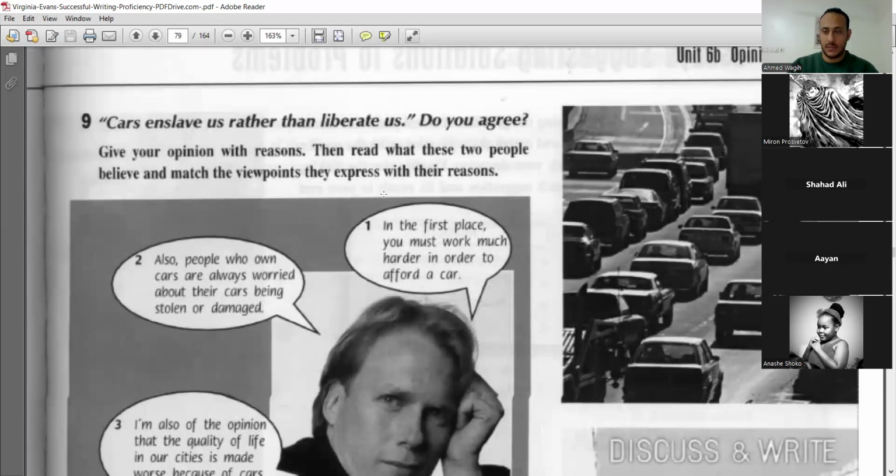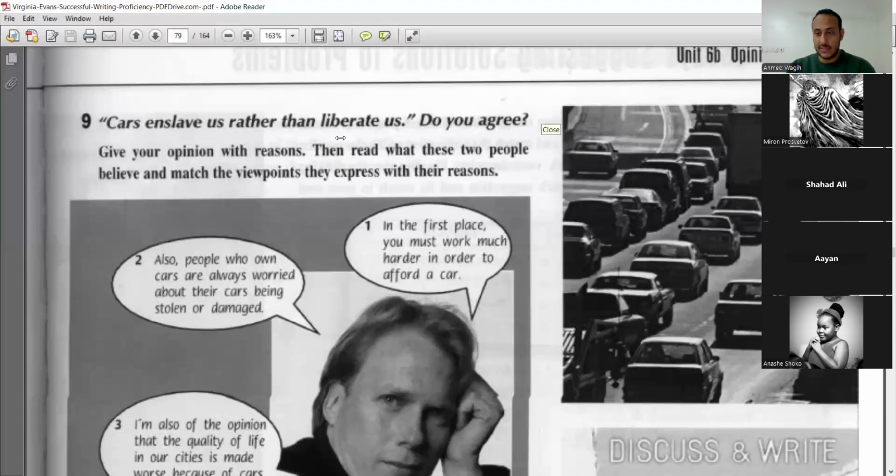Let's have a look at this topic and analyze it together. Cars enslave us rather than liberate us. Do you agree? So, you have to decide first. Do you agree that cars enslave us rather than liberate us? Some people might say no, they help us more, and some people say yes.